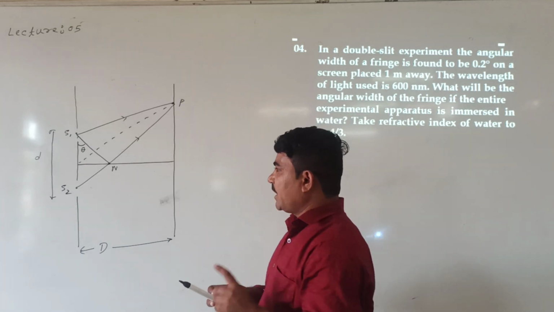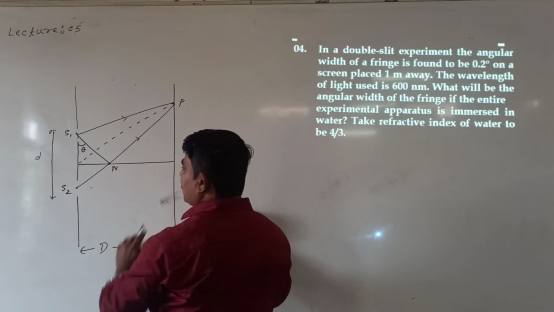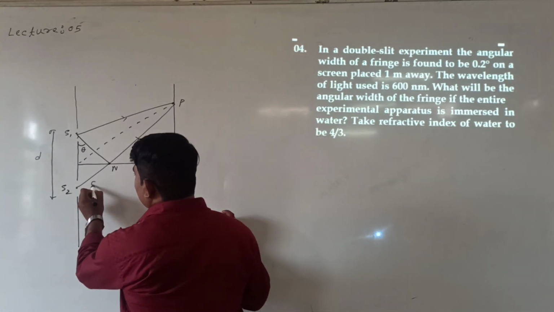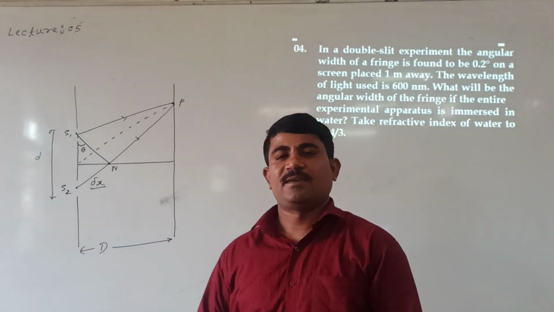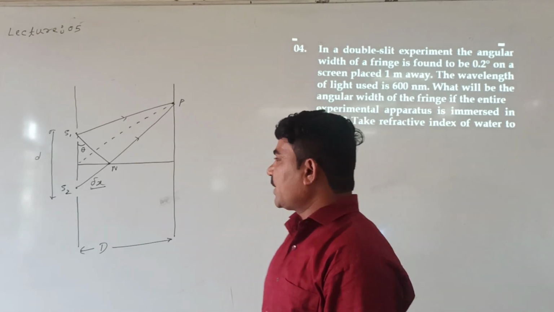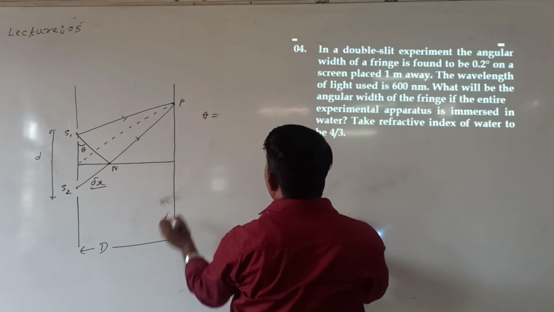See here in the diagram, we already know that S2P minus S1P is nothing but the path difference, which we are calling del x. Look here. How to define here? What is given here? Angle is given. Angular fringe width.